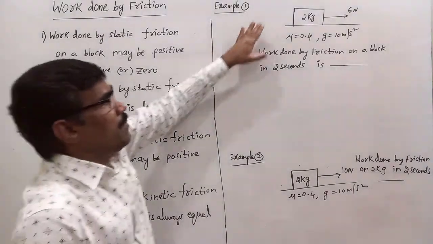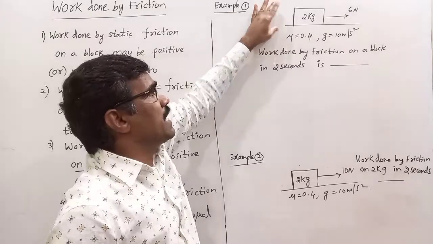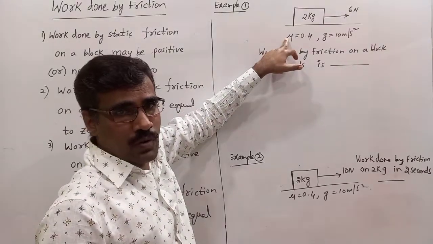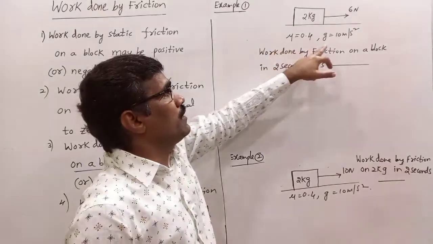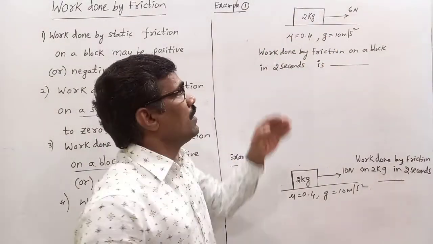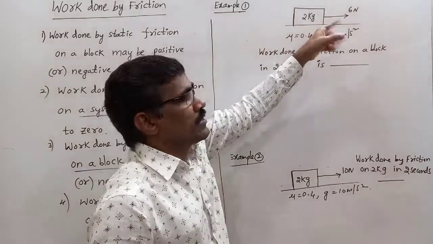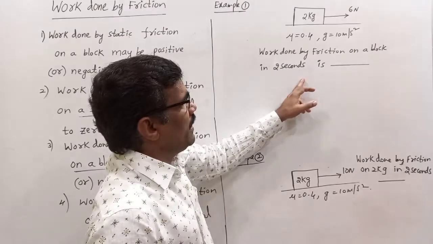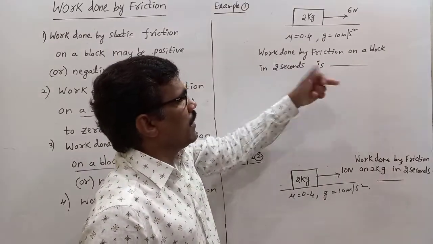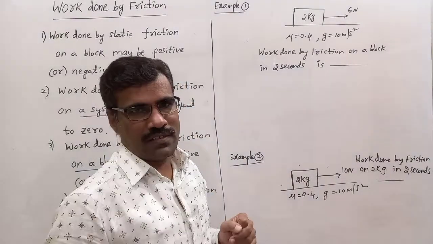So take two examples here. One is a block of mass 2 kg kept on a rough horizontal floor of coefficient of friction 0.4, and g value 10 meter per second square. It is pulled by a force F, force 6 Newton. Work done by friction on the block in 2 seconds.